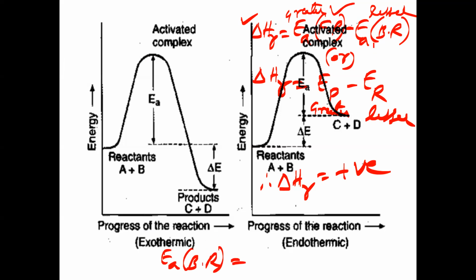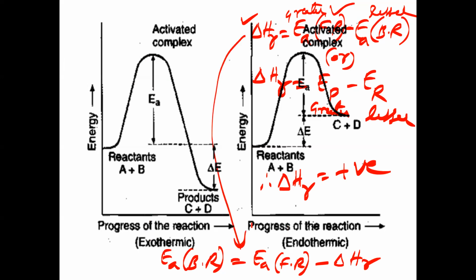Activation energy for forward reaction minus delta H of reaction. From this only we have taken. So sometimes out of three values, two will be given and the third one will be asked to find out. But the basic formula you should not confuse.